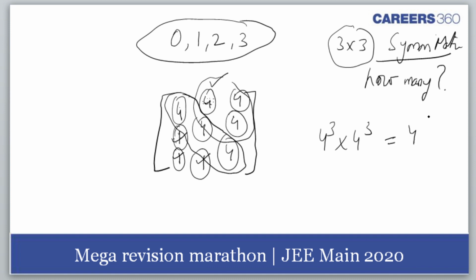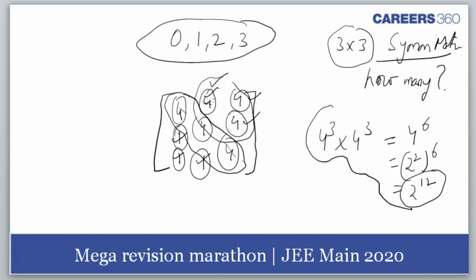You are right, Giridhar. Akash Saji, 2 raised to power 9. No, why is it 2 raised to power 9? It would be 2 raised to power 2 raised to power 6. If we get an answer in terms of 2, it would be 2 raised to power 12. Am I right? 4 raised to power 9, Solar DX, why would it be 9? It would be 6 now. 4 cube this, 4 cube this. Am I right, students? That would be 2 raised to power 12.